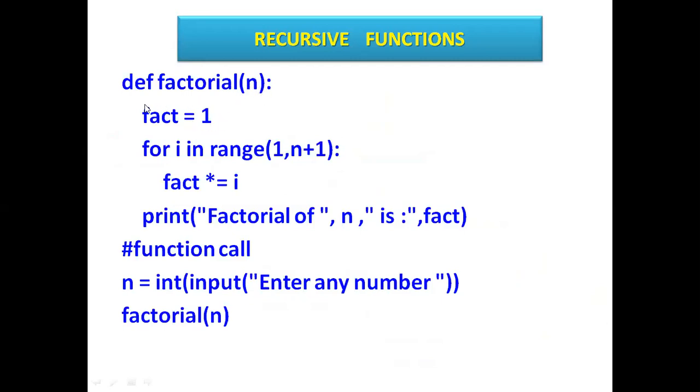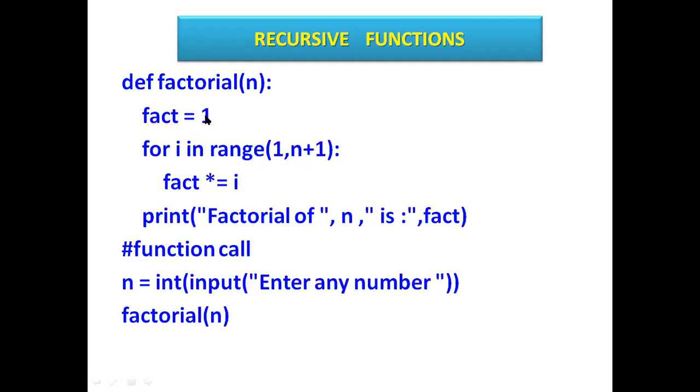Here fact equals 1. Fact is a variable which is assigned 1. Now I am using a for loop. For i in: for is the repetition, i is a counter variable, in is a membership operator. Here range specifies the beginning and ending, so beginning with 1 and ending with the stop point, n plus 1. So here fact, which is 1, is multiplied by i.